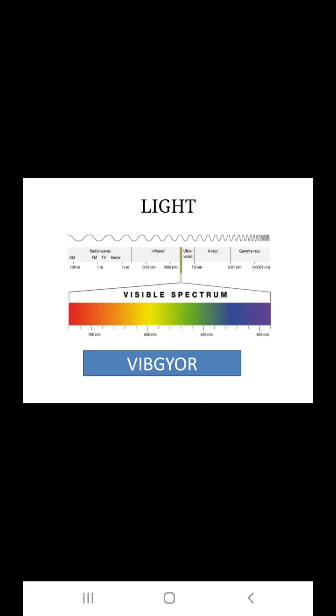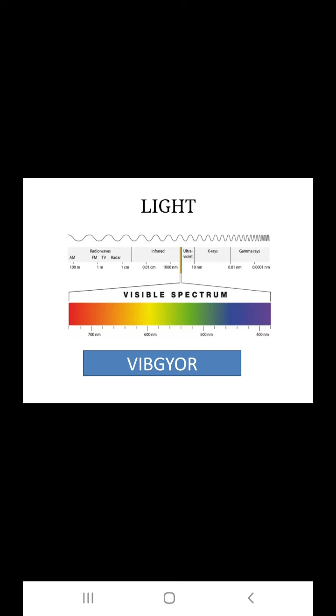Let us start with light. Light is a form of electromagnetic radiation. It's a type of energy that travels in waves. The visible spectrum is the only part of the electromagnetic radiation whose wavelength is between 400 to 700 nanometers, which appears in the form of a rainbow, that is nothing but VIBGYOR, the rainbow colors.